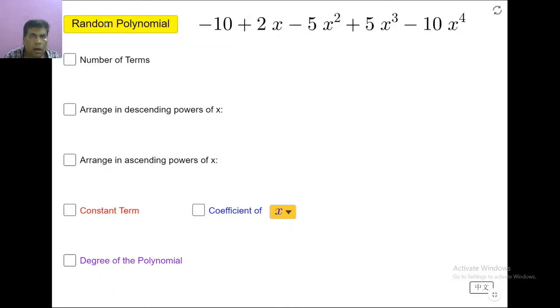Okay, let's take this example, having more terms. See the polynomial carefully: minus 10 plus 2x minus 5x square plus 5x cube minus 10x to the power of 4. Now the first question is the number of terms. How many terms are there? Come on, guess the answer.